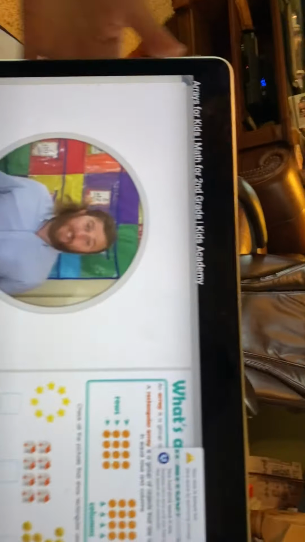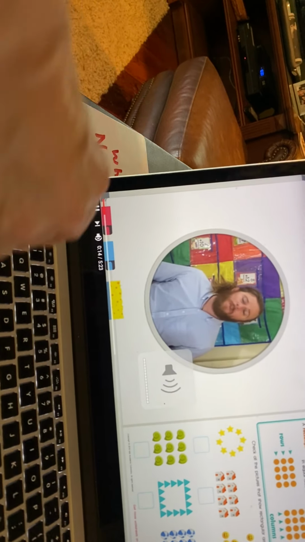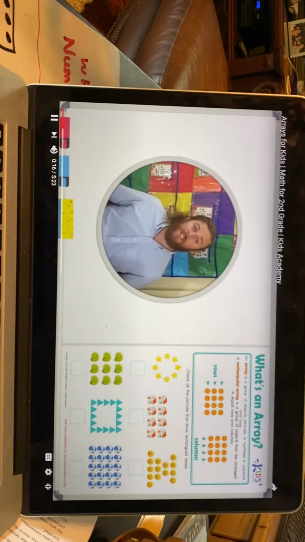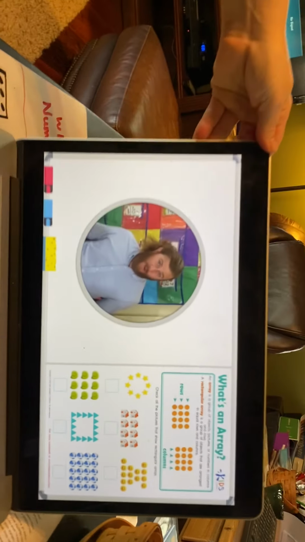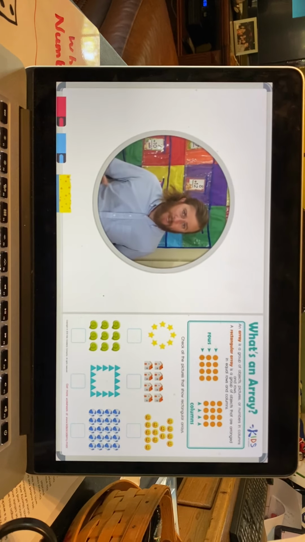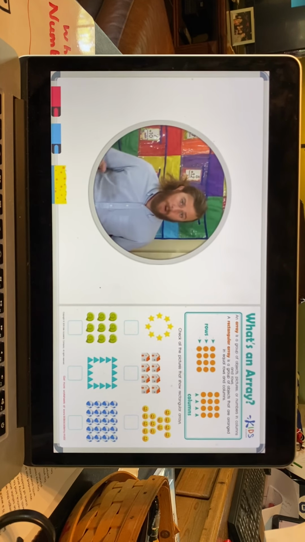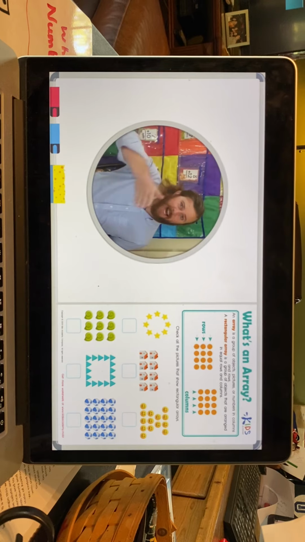Boys and girls, this is Teacher Mike with Kids Academy, and today I'd like to teach you about arrays. But before we get to today's worksheet, let's talk about what an array really is. An array is just a group of objects, pictures, and numbers that are arranged in rows and in columns.